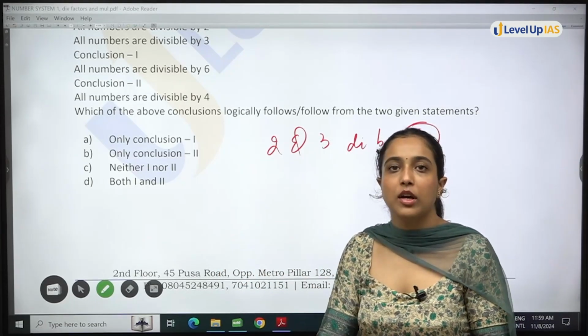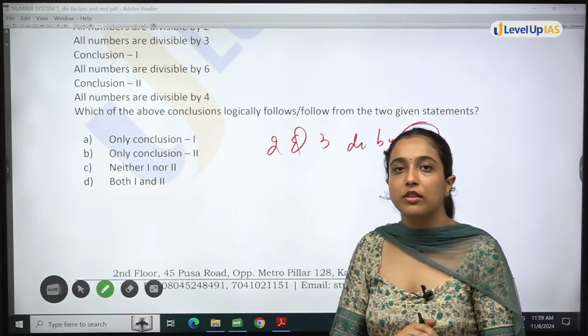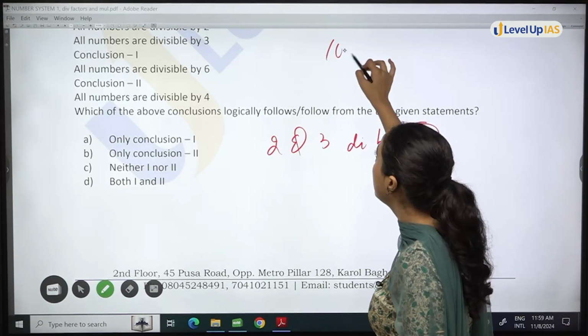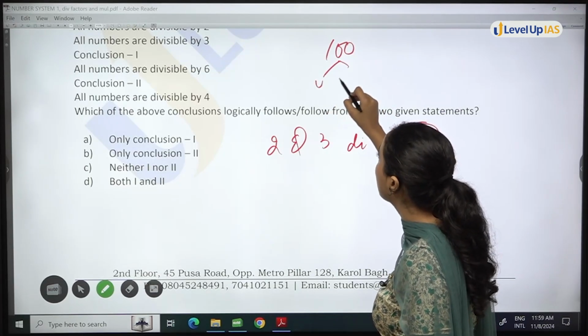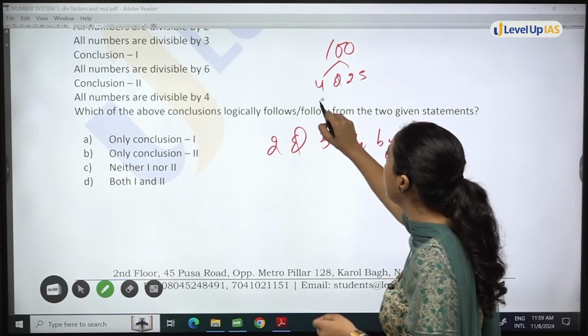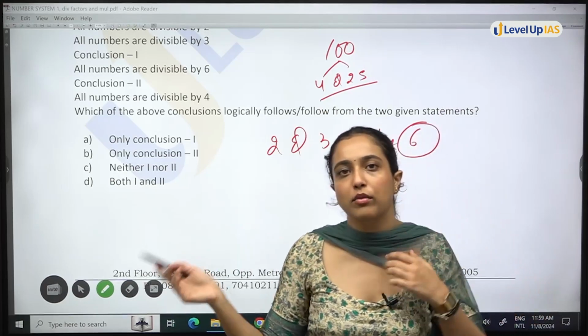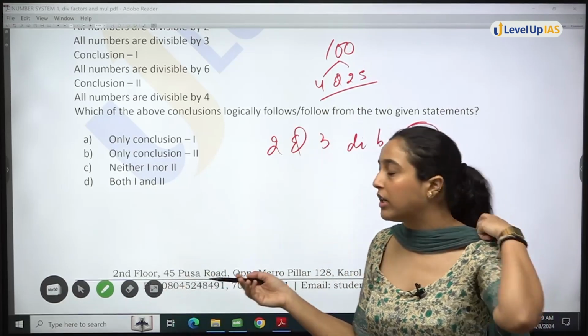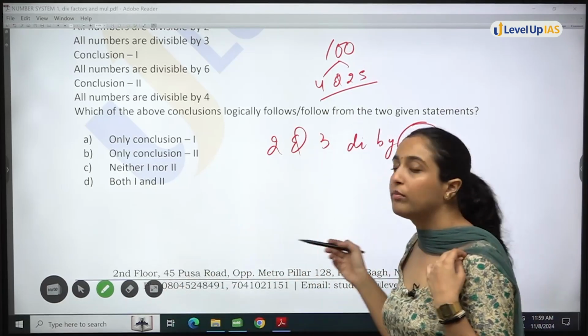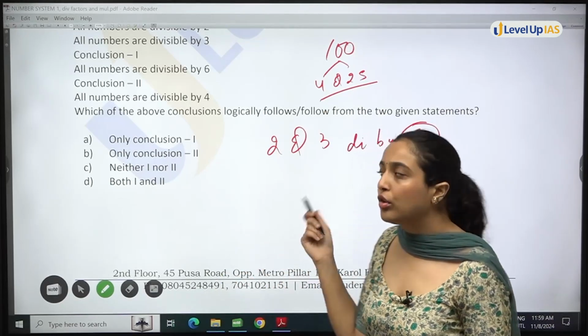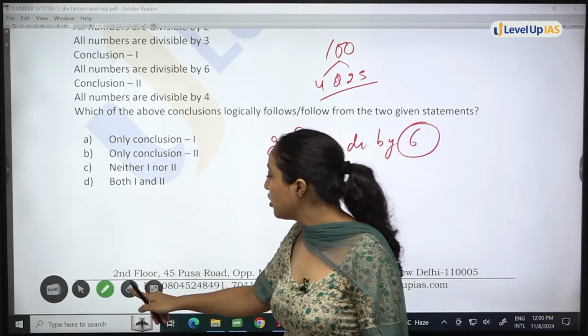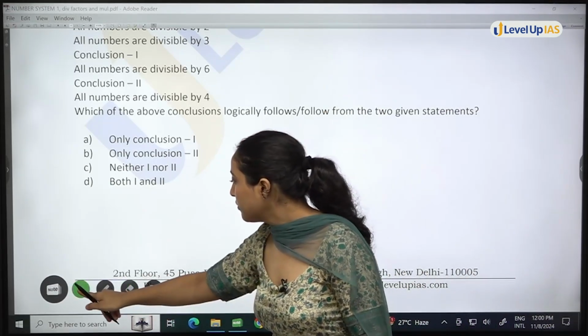Remember, last time in the previous session we just did that if you have 100, then the number is divisible by 4 also, 25 also, right? If a number is divisible by 4 and 25, it will be divisible by 100. So that is how you check divisibility of composite numbers. You should know this, right? Again, a question of divisibility only.